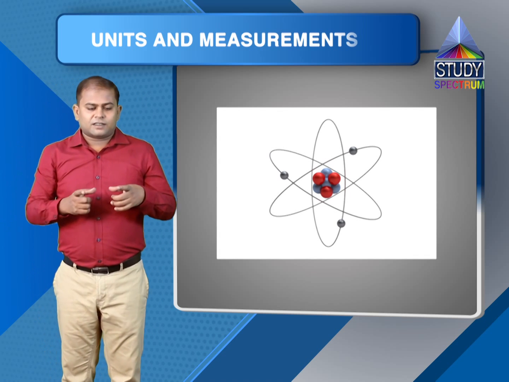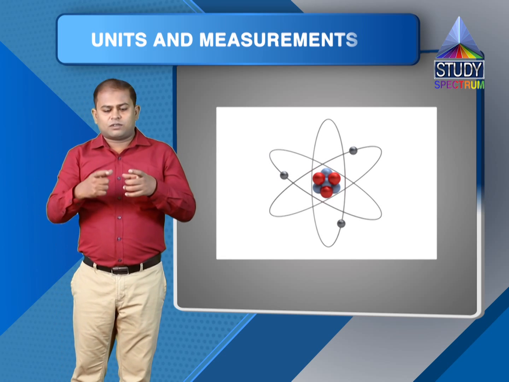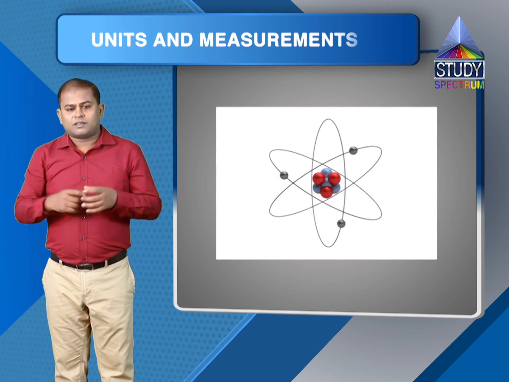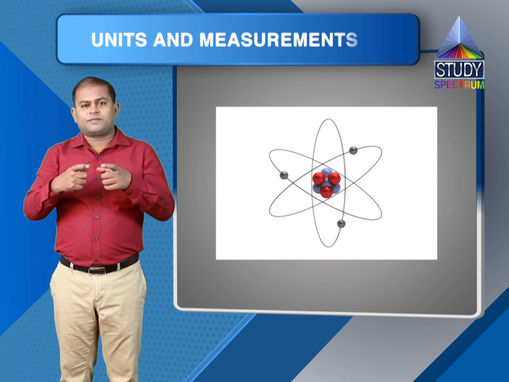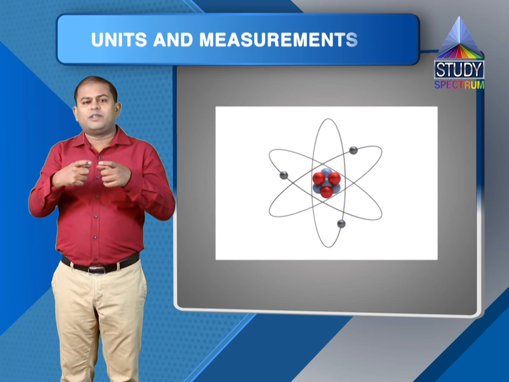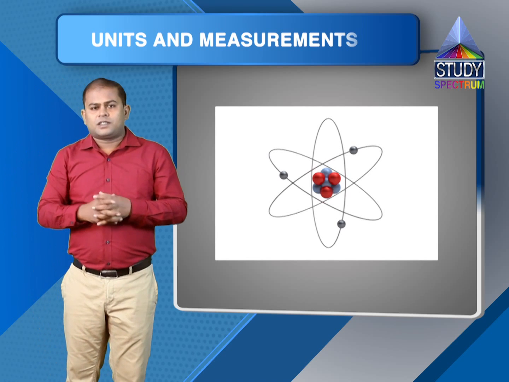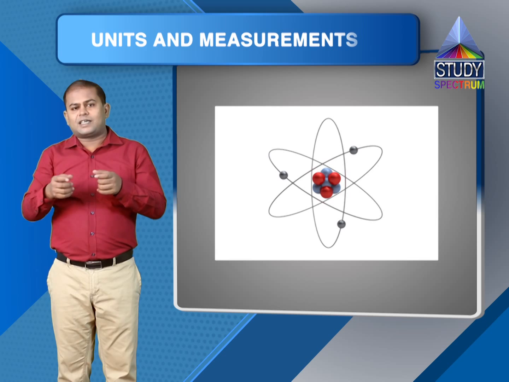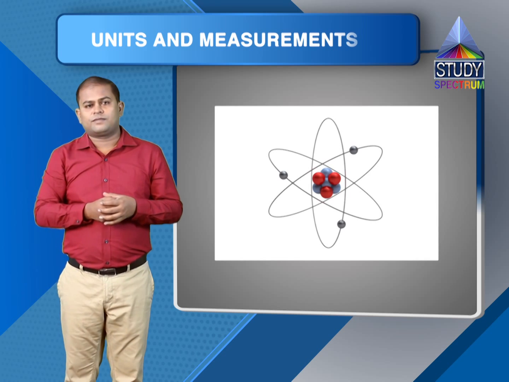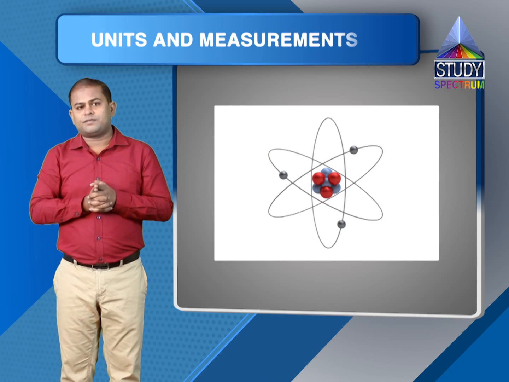Say there is an element, the radius of an atom of which we have to measure. So I'll take a sample or specimen of that element of known dimensions. That means the volume will be known, and I'll measure its mass. Suppose small m is the mass of that specimen and capital M is the molecular weight of that element.